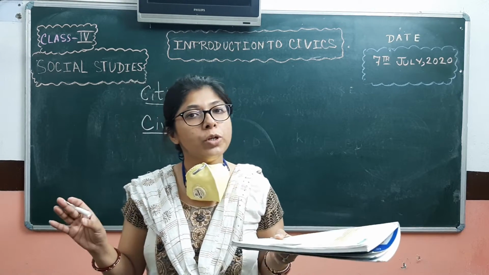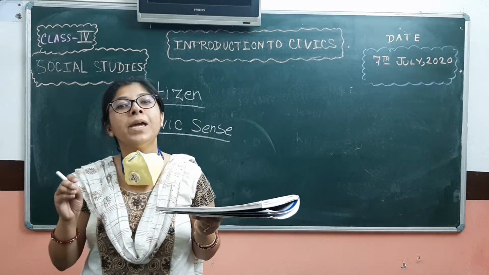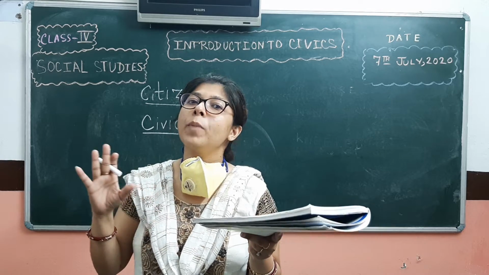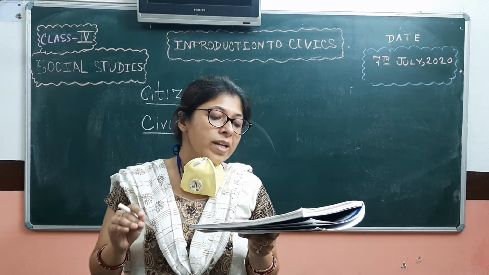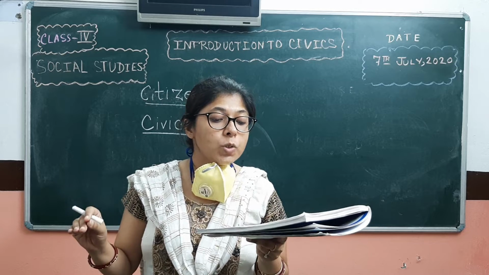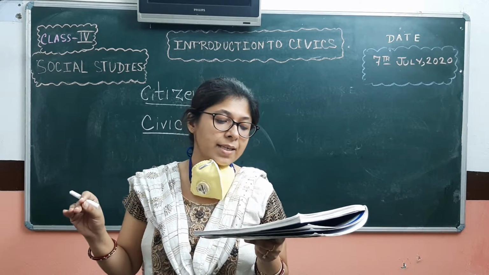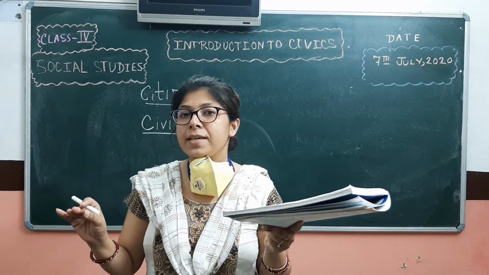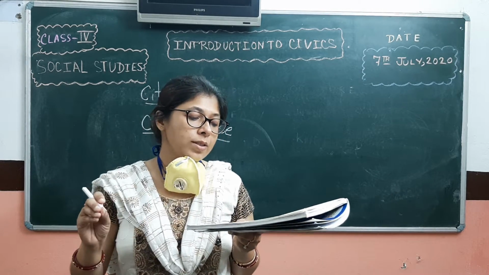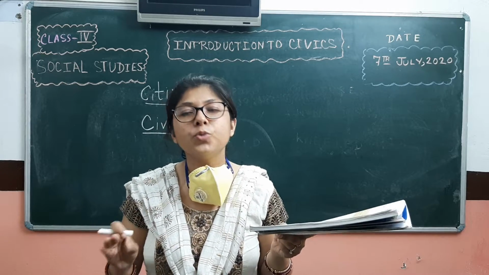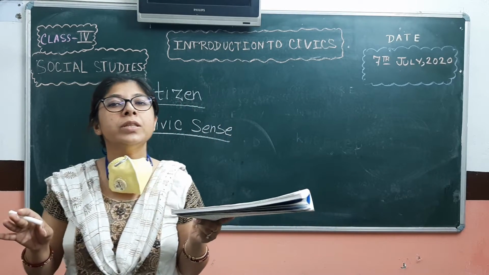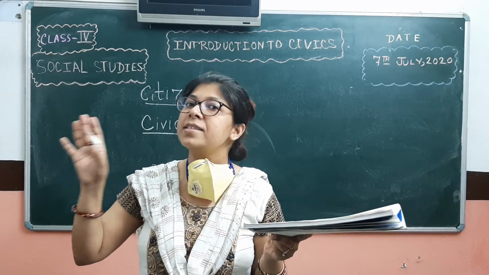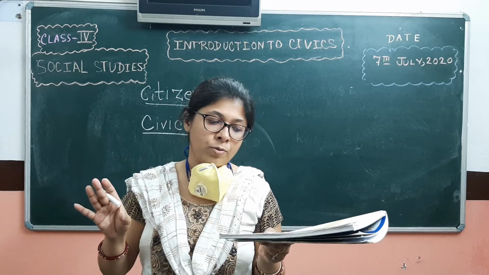I have already told you that we always have to maintain cleanliness in the environment because it's ours. Following traffic rules, standing in queues, and proper discharge of garbage, etc., are some examples of civic sense. We have to follow traffic rules. Whenever we are driving on the roads or in the streets, we have to see the traffic signals, then drive. We have to maintain all those things.